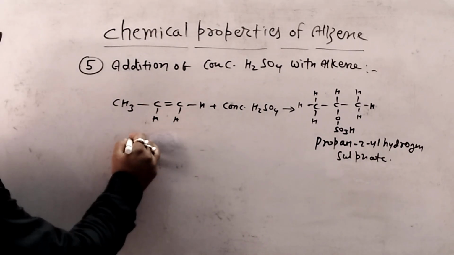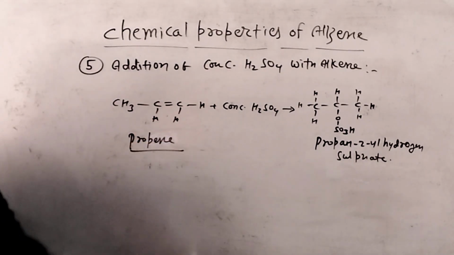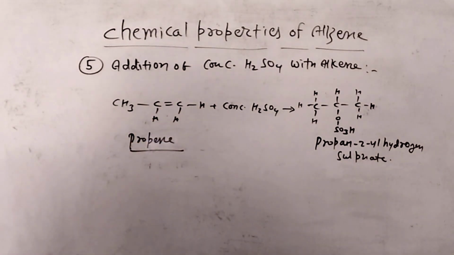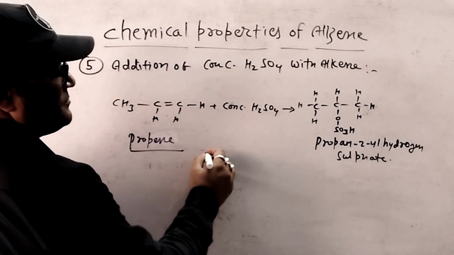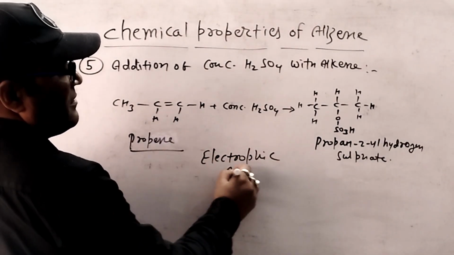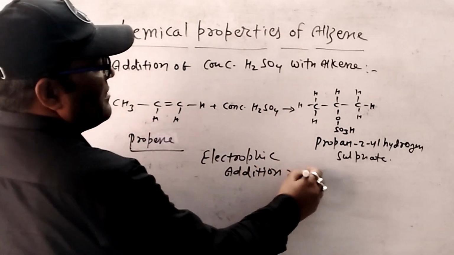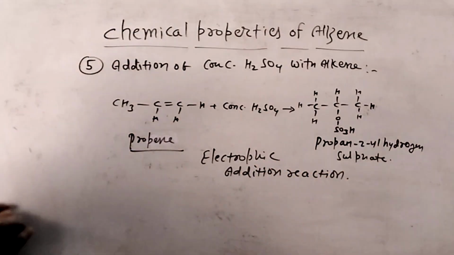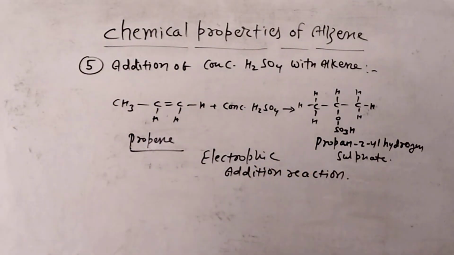So this compound is propyl hydrogen sulfate. You can take a screenshot. This reaction is called electrophilic addition reaction. You can take a screenshot.